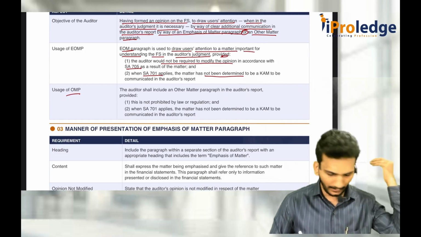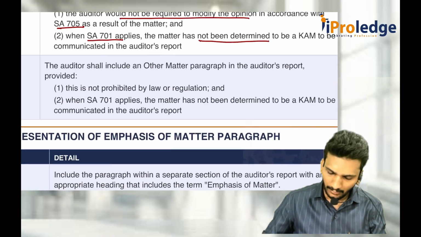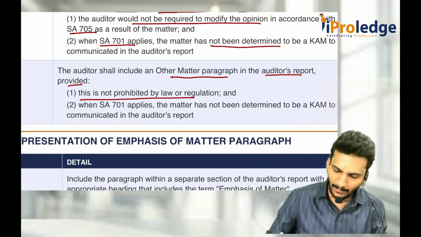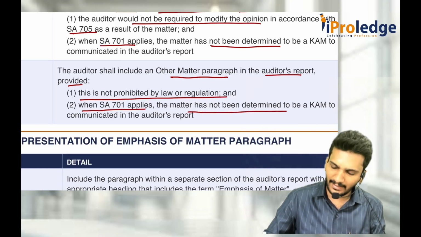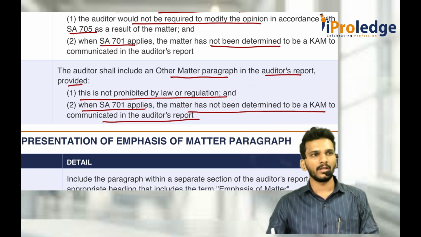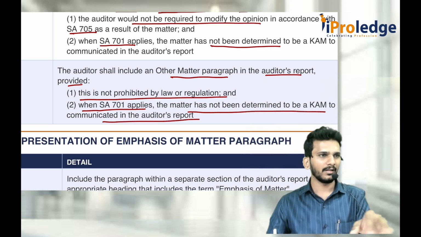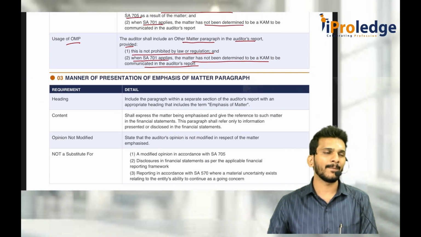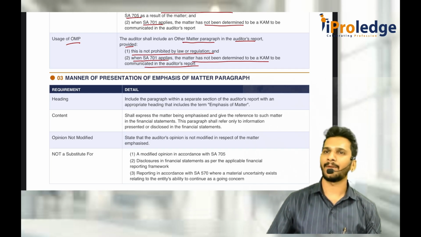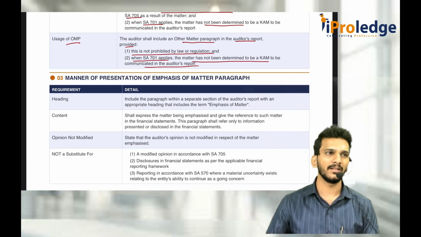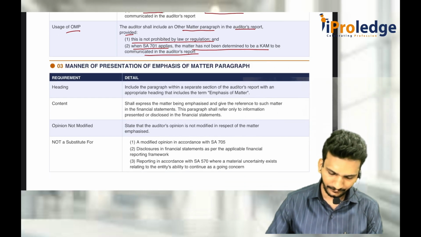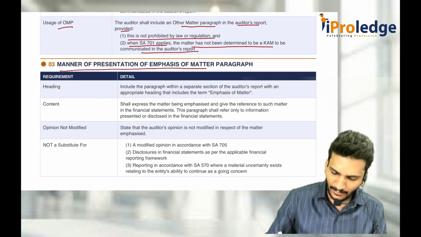Then with respect to OMP, other matter paragraph, the auditor shall include an other matter paragraph in the auditor's report, provided this is not prohibited by law or regulation, or if it is told in 701, the matter has not been determined as a key audit matter to be communicated in the audit report. If it is already determined as per 701, go for that. If not, come for 706, other matter paragraph. How do you present it? Emphasis of matter paragraph and other matter paragraph: you put it in a separate section, a separate subsection, and tell that this is what is important for users' understanding, etc.